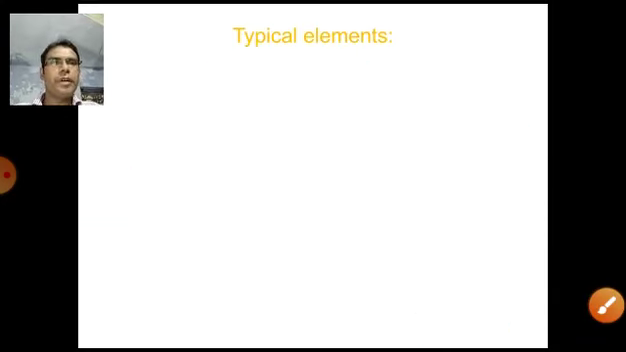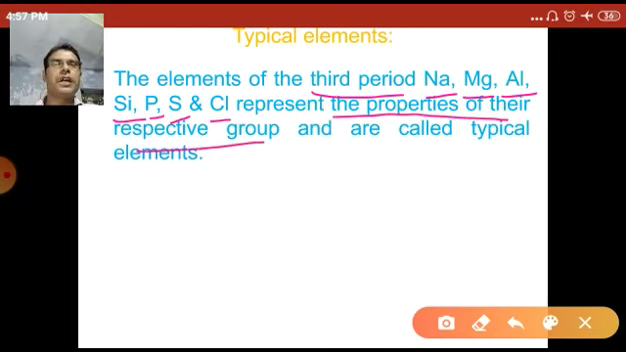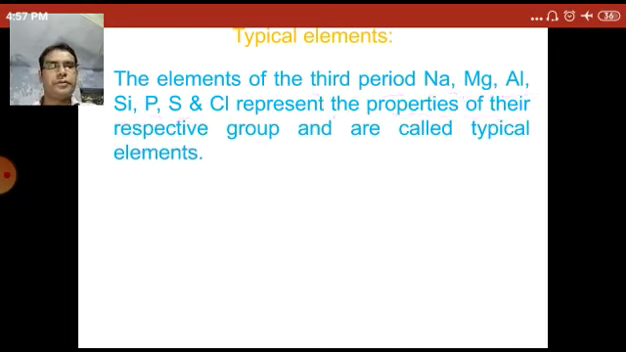What are the typical elements? The elements of the third period: sodium, magnesium, aluminium, silicon, phosphorus, sulfur, chlorine. These third period elements represent the properties of their respective groups, and they are called the typical elements. So this is all about the modern periodic table.